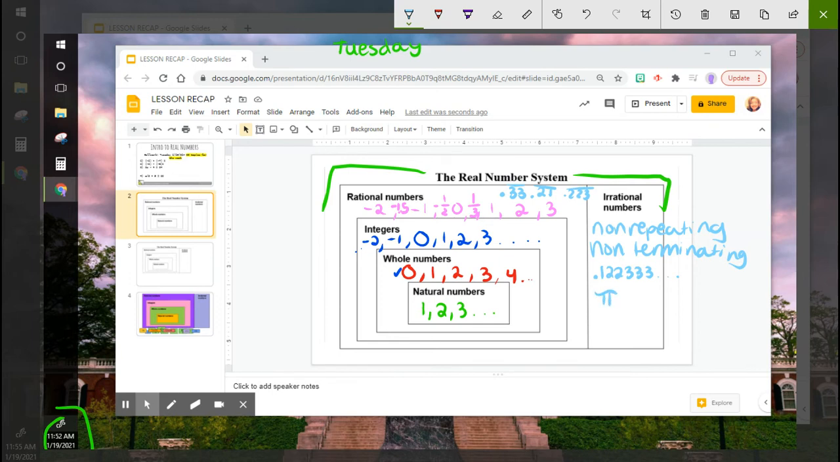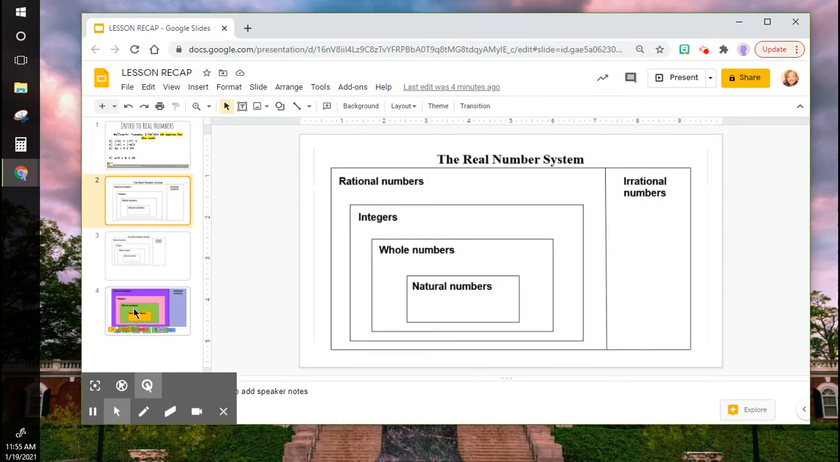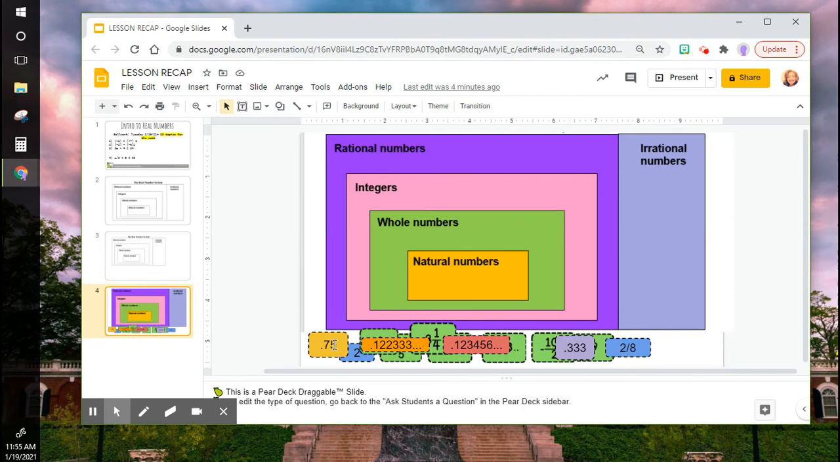So what I'm going to do is give you an example right now. We're going to drag some numbers around to where we think they need to be. So right now, take a second and pause. 0.75, 0.122, 1, 2, 3, 4, 5, 6, 0.333, 2, 8. Sort them where you think they go. Pause if you need to, and I'm going to start dragging them where they go. It's just going to show up.